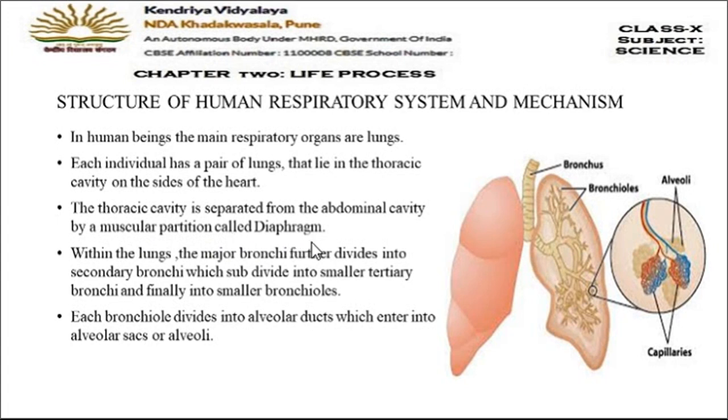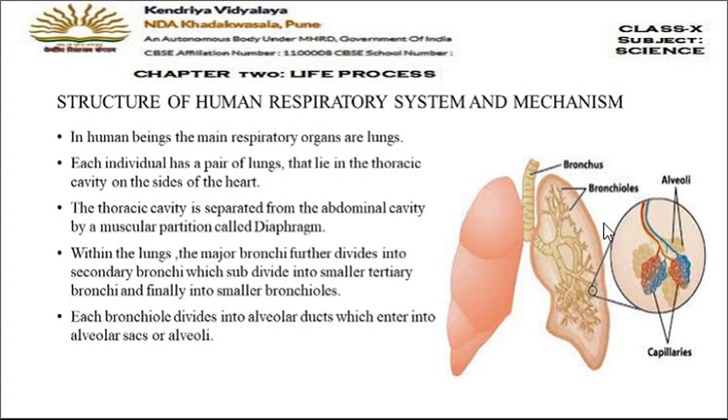This is called diaphragm. Within the lungs, the trachea on dividing into two, each one enters into each lung. So within the lungs, the major bronchi further divide into secondary bronchi. You can see here that this main bronchus, the primary bronchus, gets divided into secondary bronchi. These secondary bronchi also divide into many small tertiary bronchi, right? And these tertiary bronchi get divided into further small tube-like structures which are called bronchioles. Here you can see bronchioles.